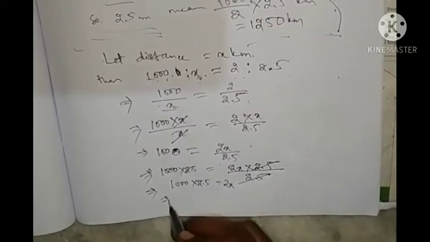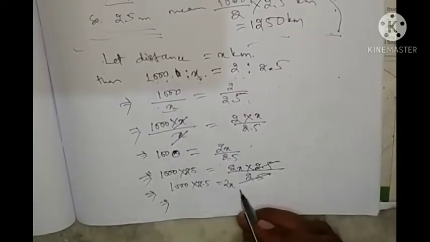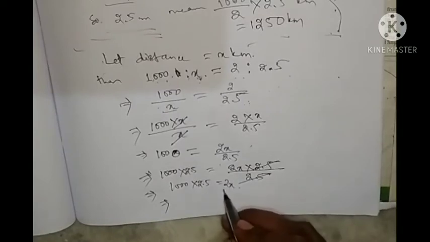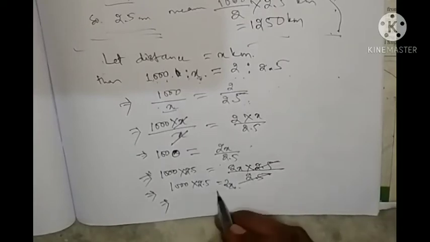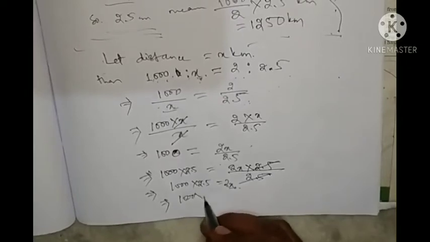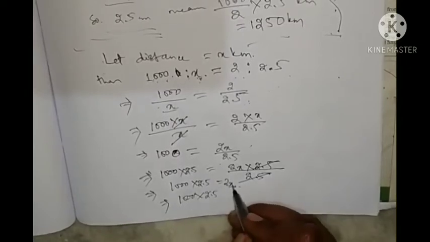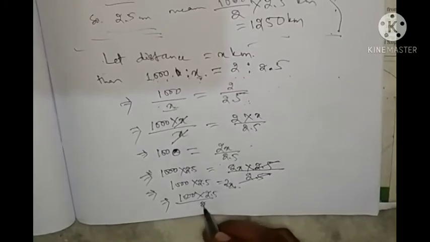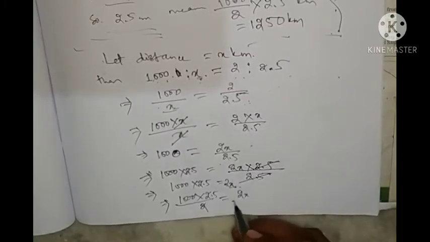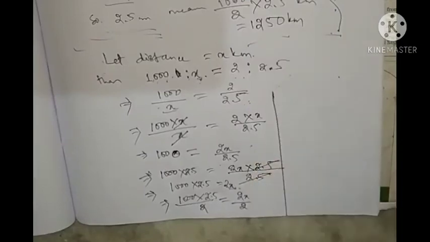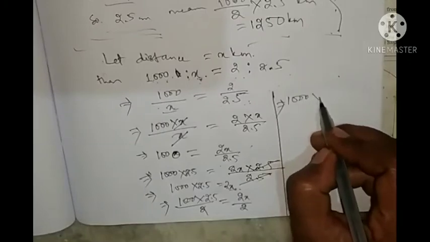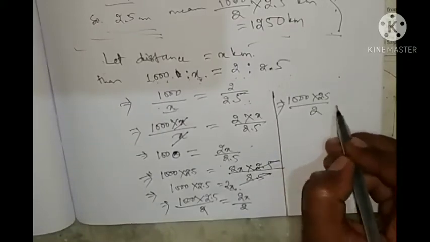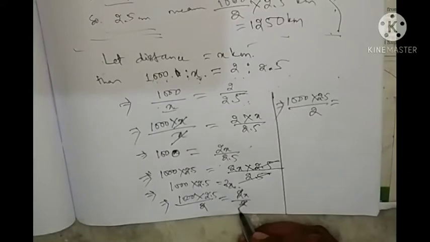Now here X is there, and we need to find the value of X. So from X we will remove the 2. Here 2 is multiplied, so we will divide by 2 on both sides. 2X by 2, what are we getting? 1000 into 2.5 by 2, and here 2 by 2 is removed.